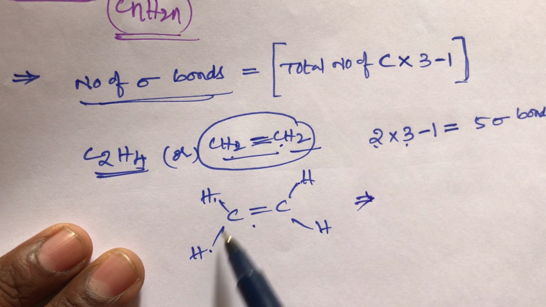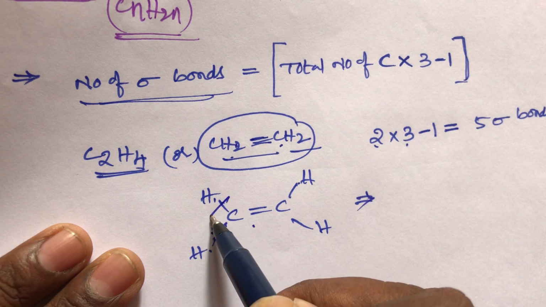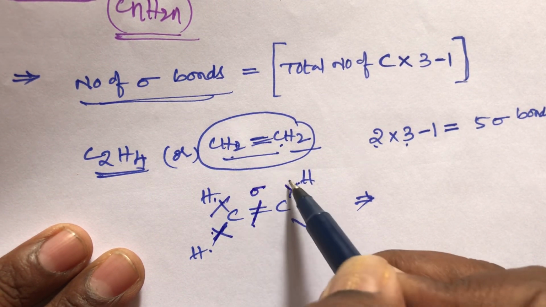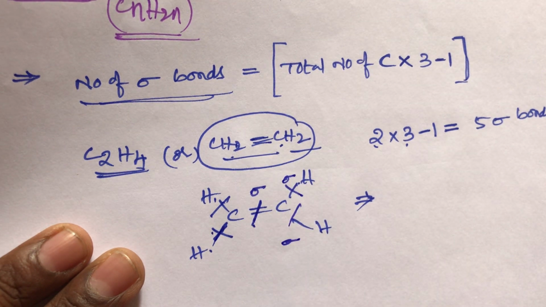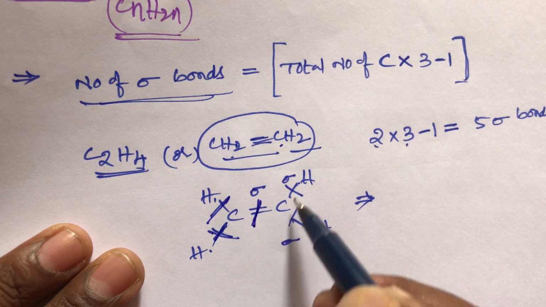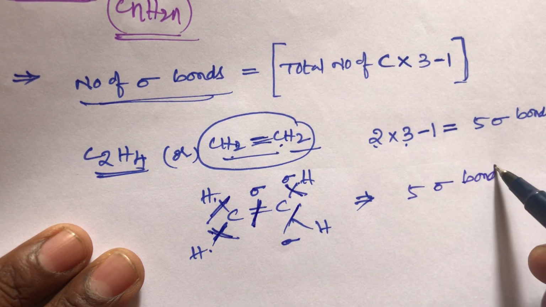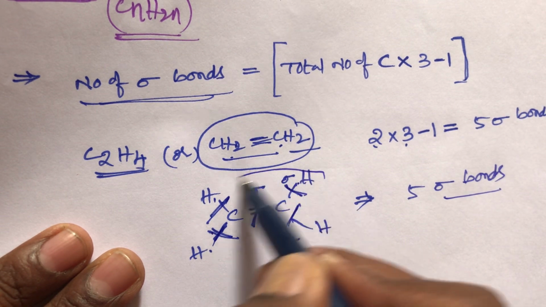So now calculate the sigma bonds, student. What I said, student, is that a single bond always has 1 sigma. Here 1 sigma, here also 1 sigma, here also 1 sigma, and the double bond also has only 1 sigma. And single bond 1 sigma, here also 1 sigma. Total number of sigma bonds, how many are there, student? 1, 2, 3, 4, 5. Total 5 sigma bonds.